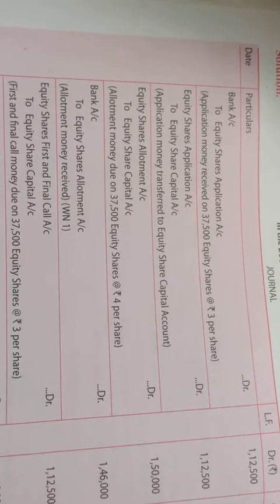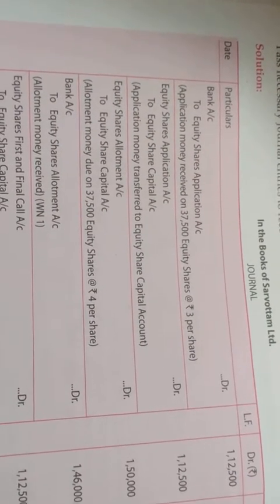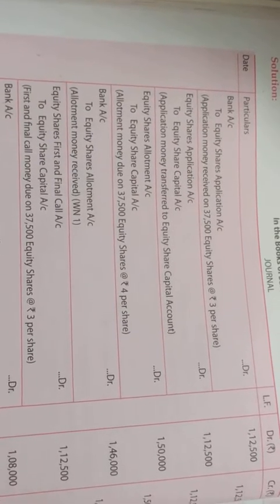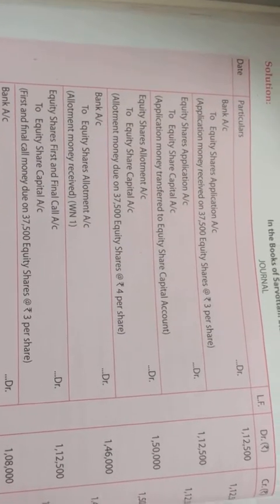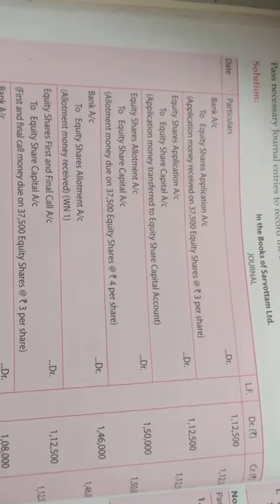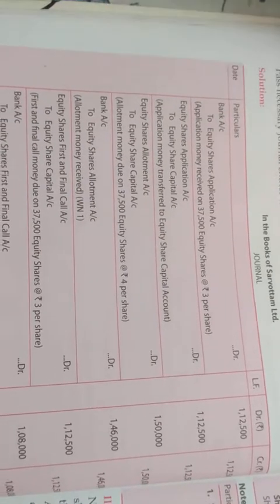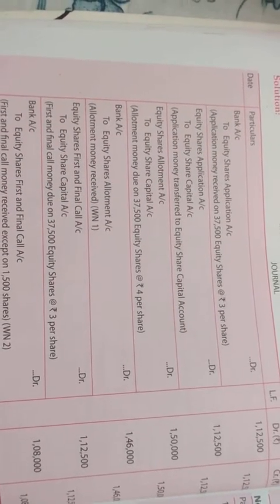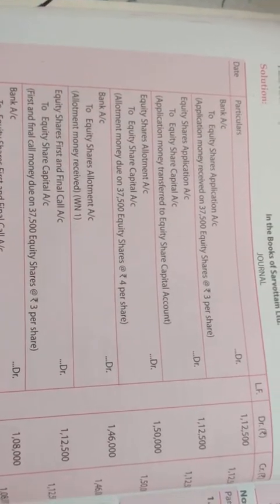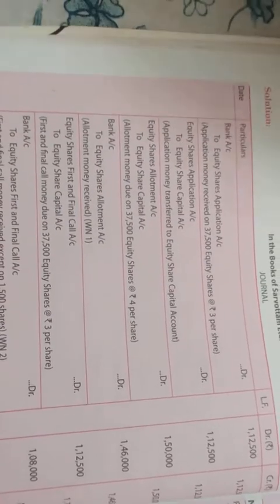Now we will go for the allotment, that is of rupees 4 per share. So we will pass the entry for the allotment due: equity share allotment account debit to equity share capital account. Now 37,500 into 4 comes to 1,50,000. Write the narration, being the allotment due. Now out of this, 1,000 shares' holders are not paying the allotment money, so we will receive 1,000 into 4, 4,000 rupees less. So bank account debit, equity share allotment account 1,46,000.